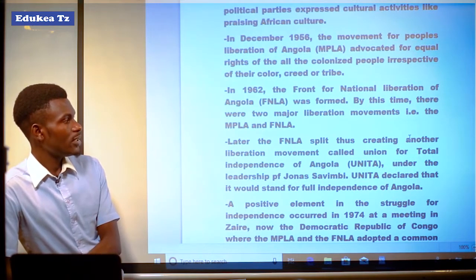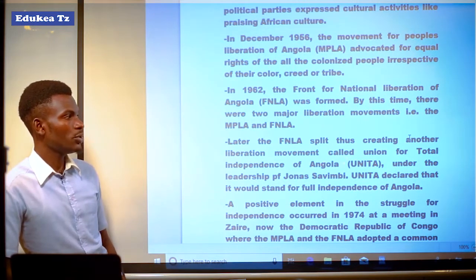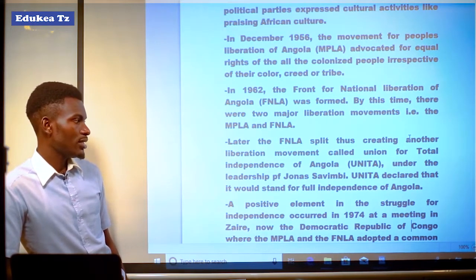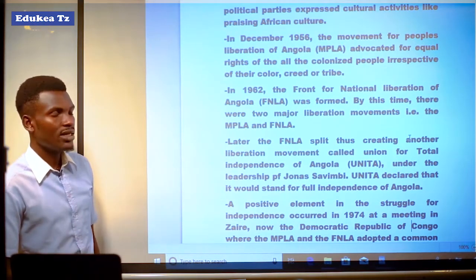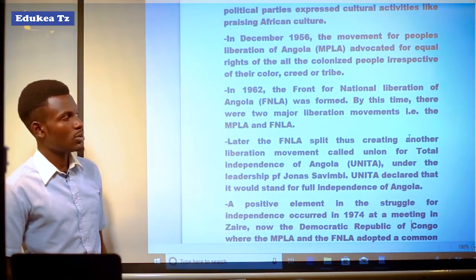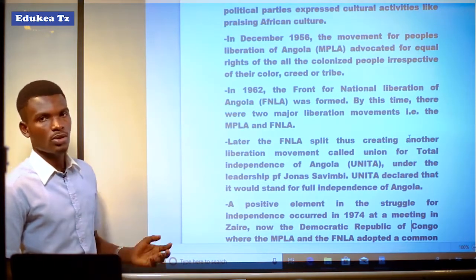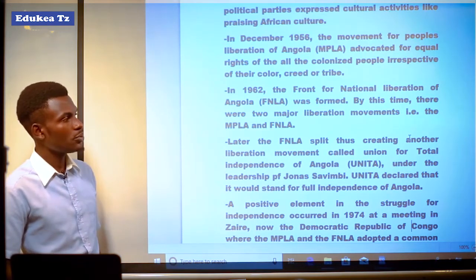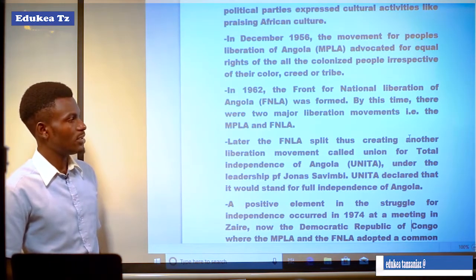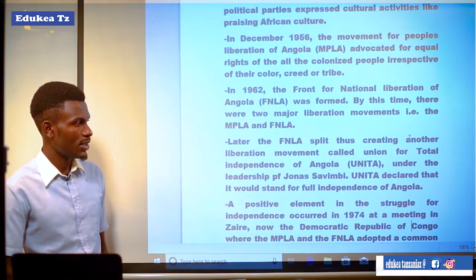Later, the FNLA split, thus creating another liberation movement called the Union for the Total Independence of Angola, UNITA, under the leadership of Jonas Savimbi. It means that the FNLA was divided, and that led to the formation of another liberation movement called UNITA, under the leadership of Jonas Savimbi.